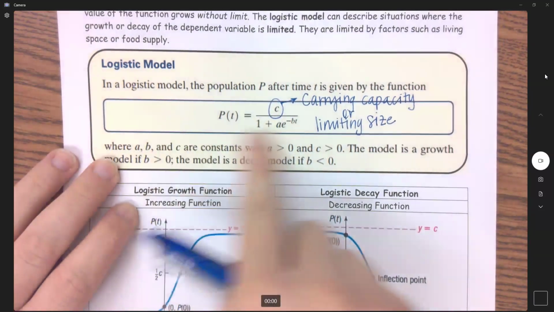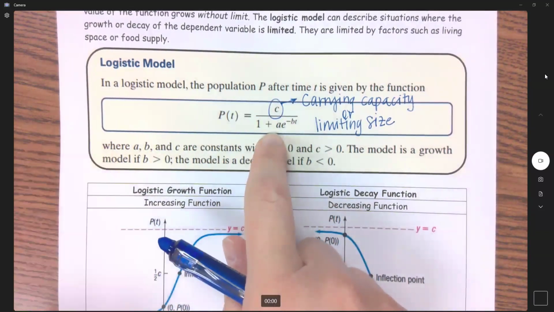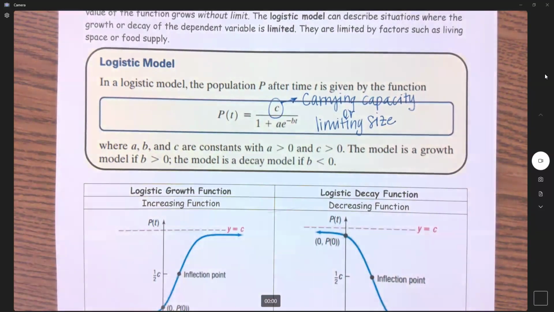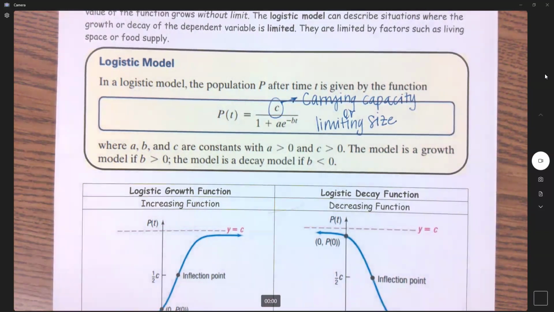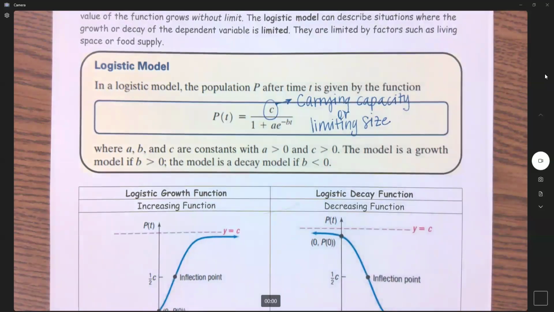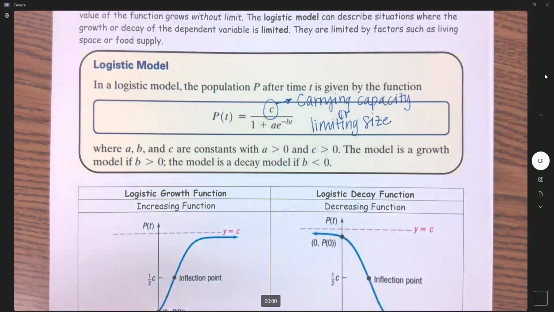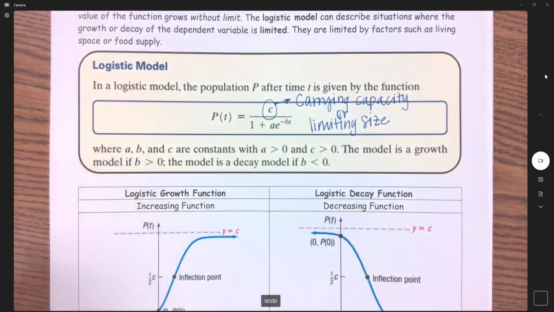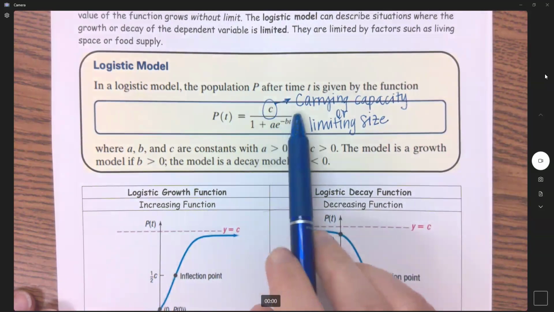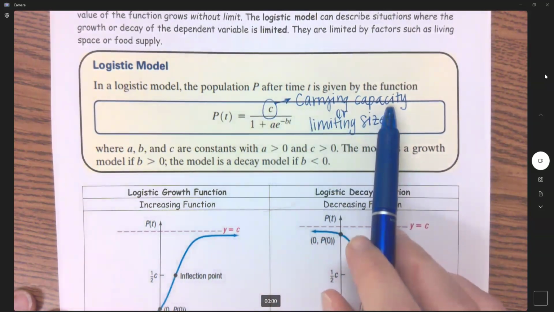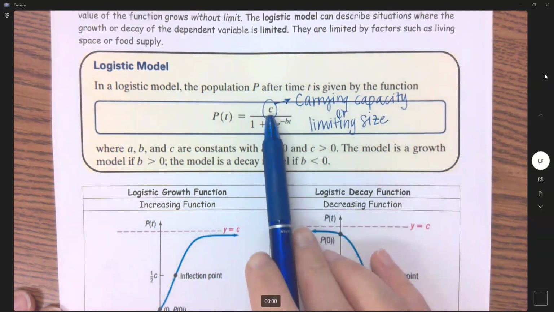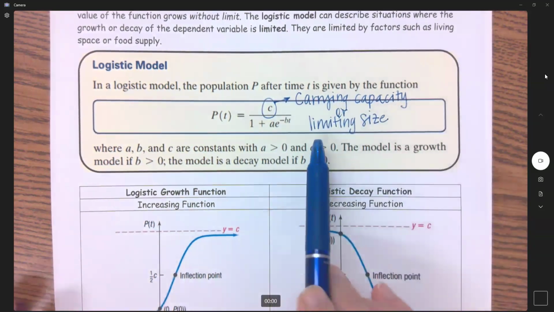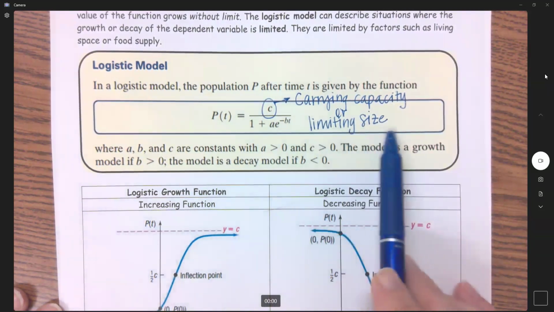So here is my formula, my logistic model, and we're not going to get into a lot of what A and B and T stand for. Well, T is probably time, right? But the big thing about these is this top number here, which is represented by C. Now, C in the textbook is called the carrying capacity, which kind of makes sense, C and C. But your homework is going to refer to this as limiting size.